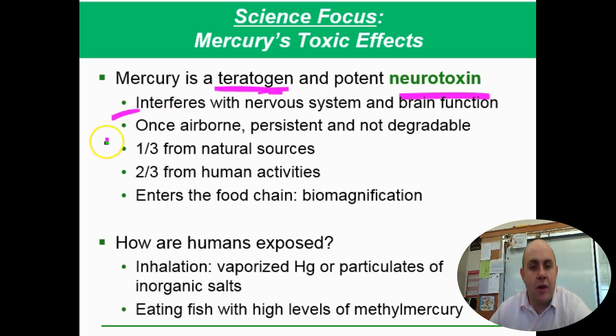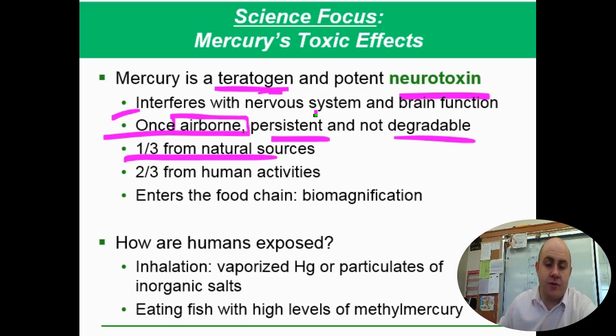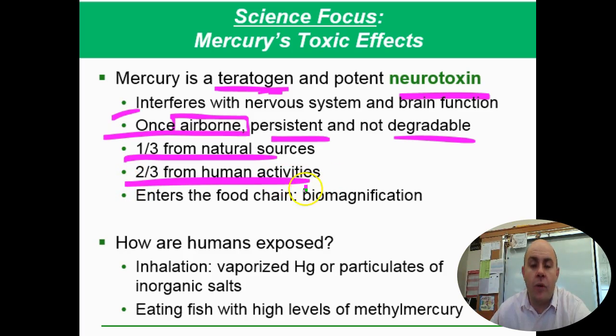It causes problems in its airborne state. So once it's airborne, it stays airborne, it's persistent, and it doesn't break down or degrade, and that's what gets absorbed into your system. So 1/3 of mercury is naturally occurring sources. So we're going to have mercury in our systems because it's just in nature and it's how it is. 2/3, though, we've been adding to the system. So generally, mercury levels in all our bodies are much higher than they were 100 years ago.